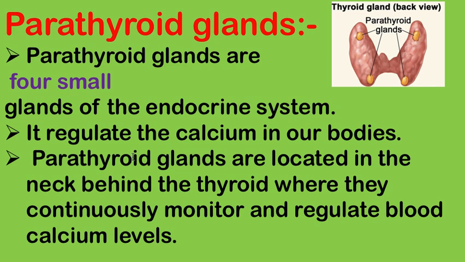The next gland is the parathyroid gland. The parathyroid glands are four small glands of the endocrine system. They are located in the neck behind the thyroid gland. This is the back view of the thyroid gland, so you can see the four parathyroid glands here. These four small glands regulate the calcium in our bodies, continuously monitoring and regulating blood calcium levels.